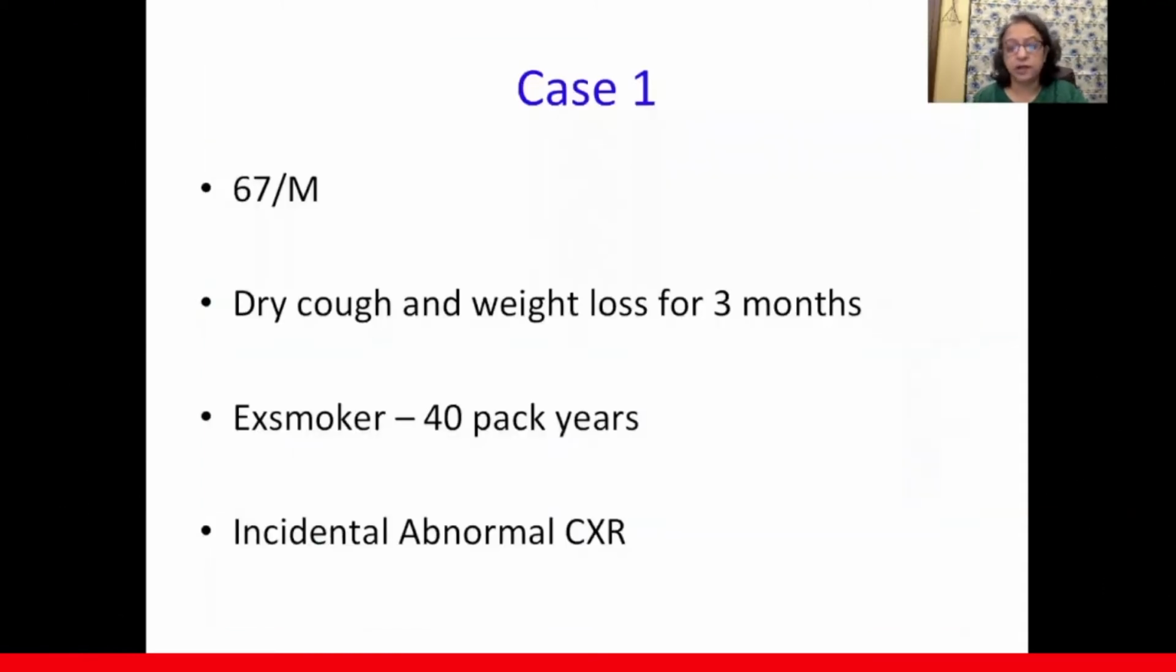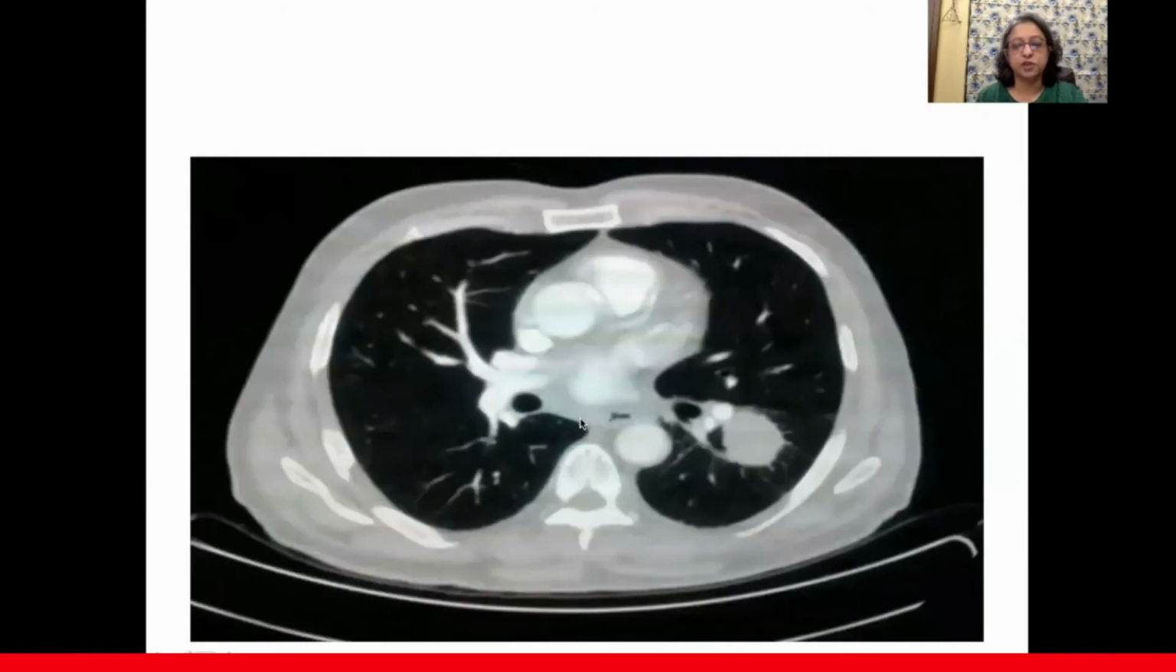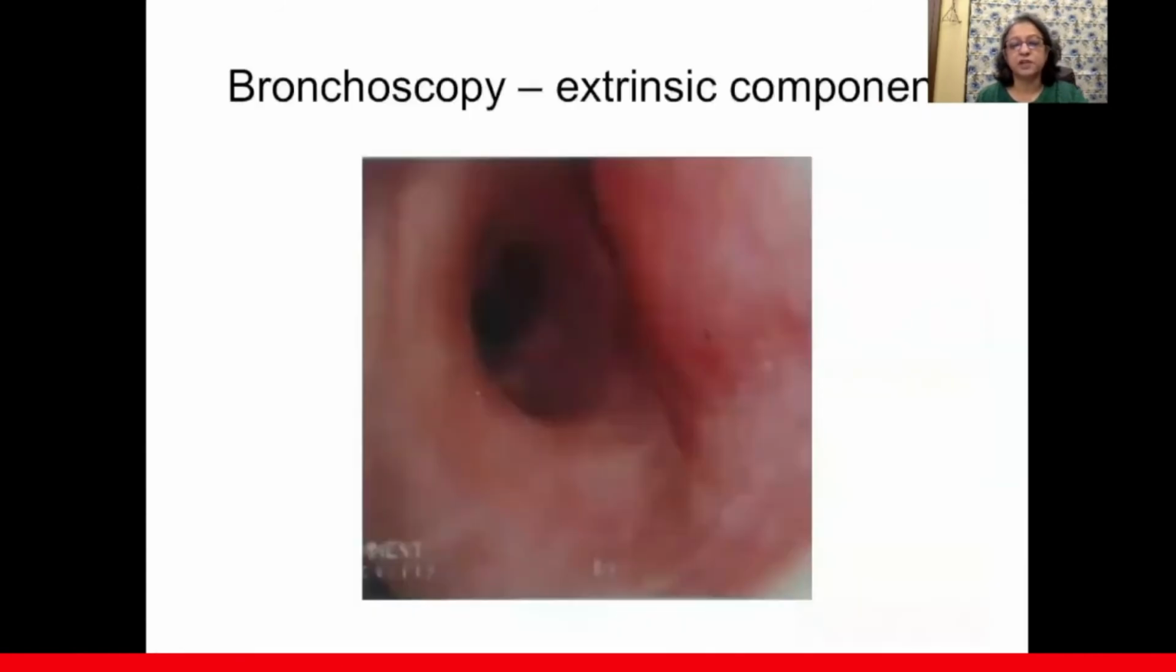So let's come to a patient that presents to you at the age of 67 with dry cough and weight loss for about 3 months, ex-smoker, and incidentally abnormal X-ray. You can see there's a lesion here. Now, if you were to do CT-guided biopsy, then there's a more than 20% risk of pneumothorax. Bronchoscopy is the first choice. So therefore, in this patient, we did a bronchoscopy.